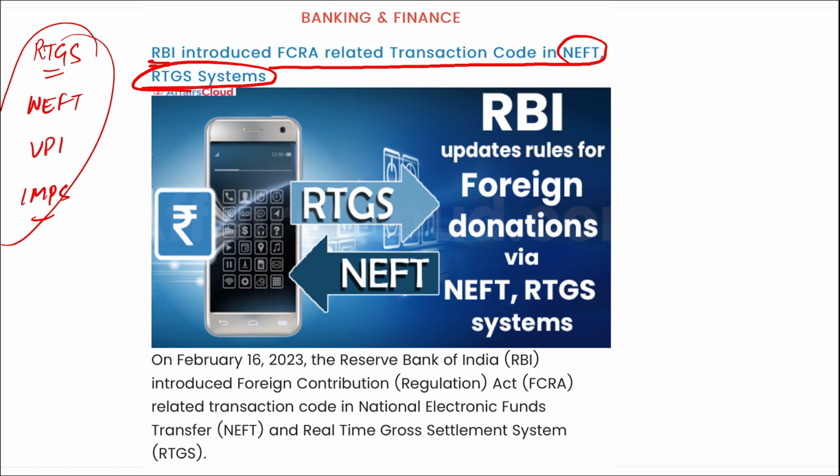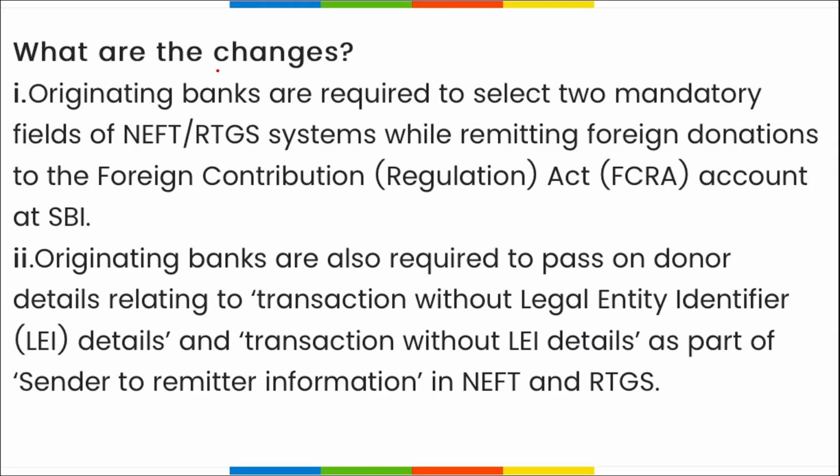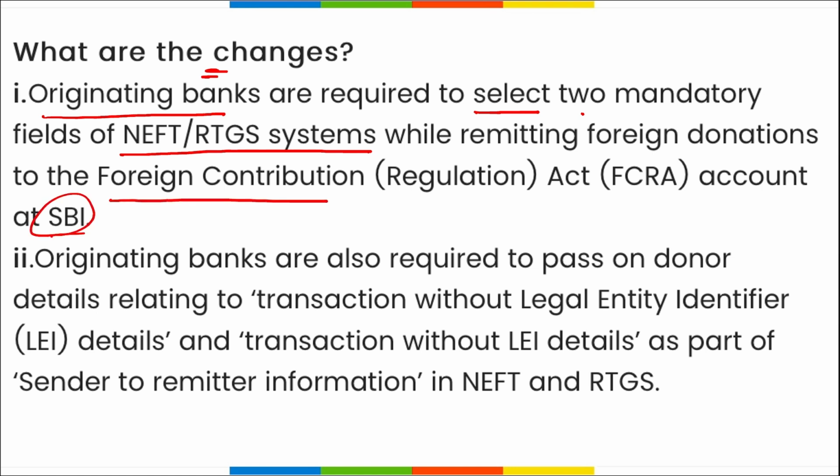So recently it was RBI that has introduced the FCRA related transaction code in NEFT and RTGS system. What are the changes being done here is that originating banks are required to select two mandatory fields, that is either NEFT or RTGS system, while remitting foreign donations to the Foreign Contribution Regulation Act, that is your FCRA, account at SBI.